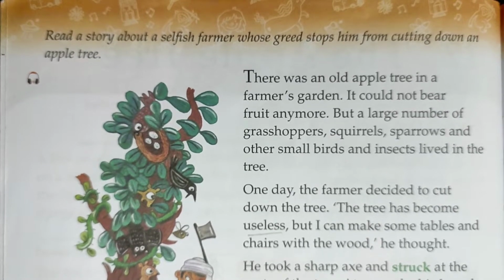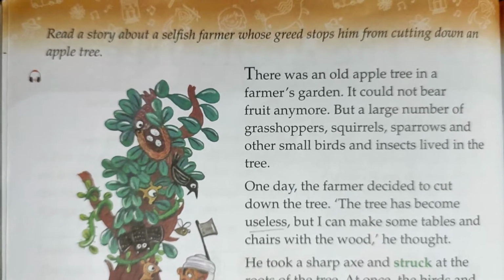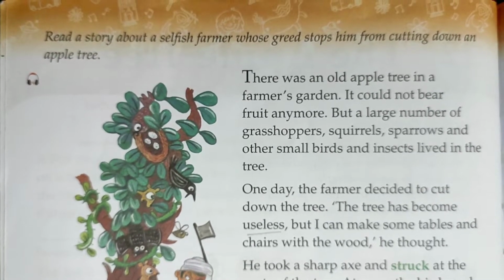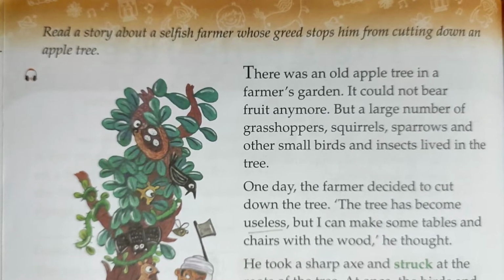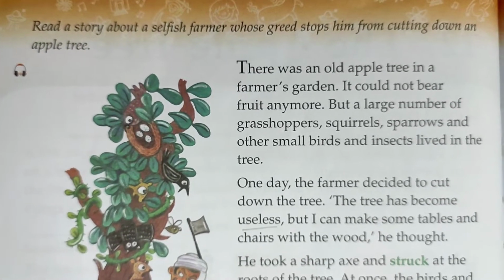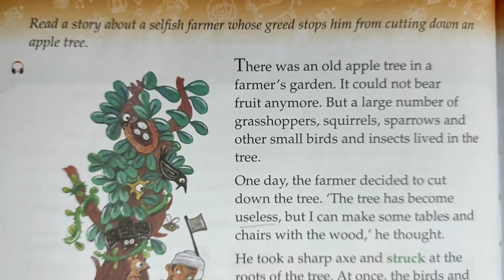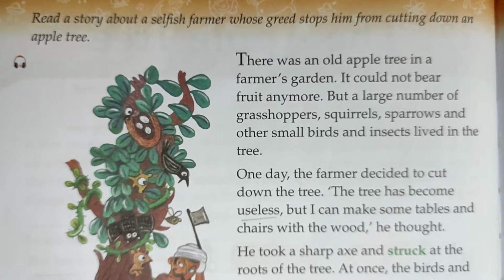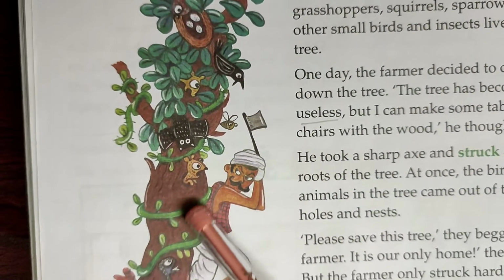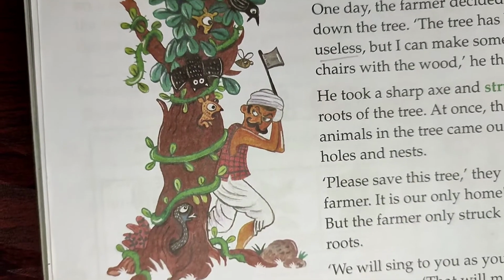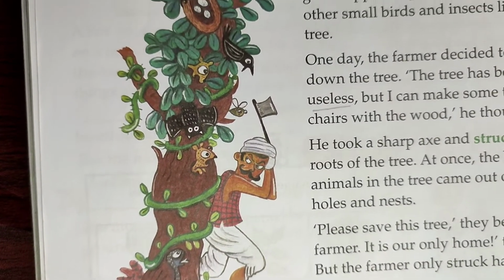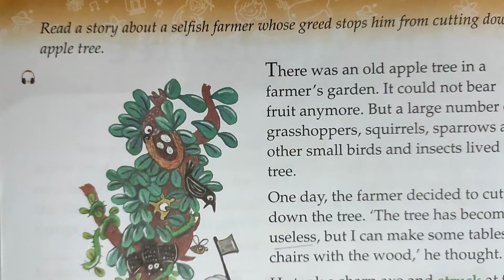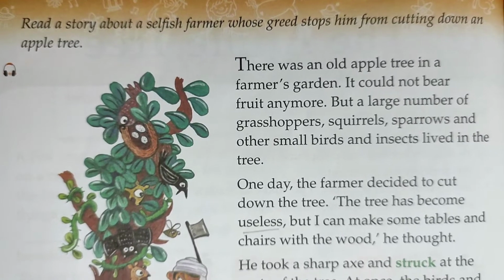So there was an old apple tree. The apple tree was very old and it could not bear any fruit. That means no apples grew on that tree. Now it could not bear fruit anymore. What does it mean, children? It means that the tree had become old and so no apples were growing on that tree. But a large number of small birds and insects lived there, isn't it? See, many birds and insects are there on this tree. It was a home for a large number of small birds and insects.